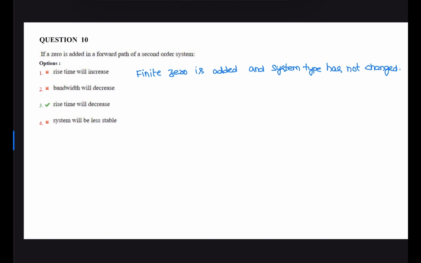Next question. If 0 is added in the forward path of a second order system, and the system type is not changed, it is nothing but a PD controller, proportional derivative controller, where bandwidth of the system increases, rise time decreases. It acts like a high pass filter, that is lead compensator. Lead compensator improves the transient response.